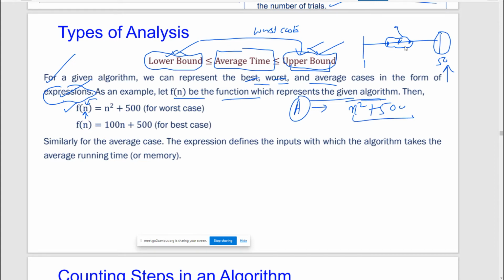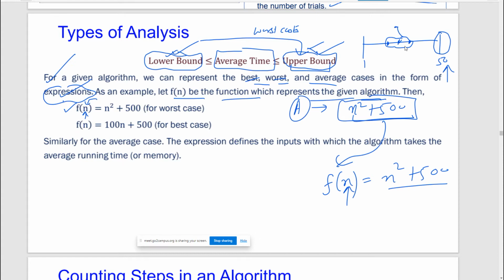So is this an expression or not? Yes, sir. Can I represent this expression as a function? f of n, this particular expression is a function of n. Can I write it like this? Yes, sir.